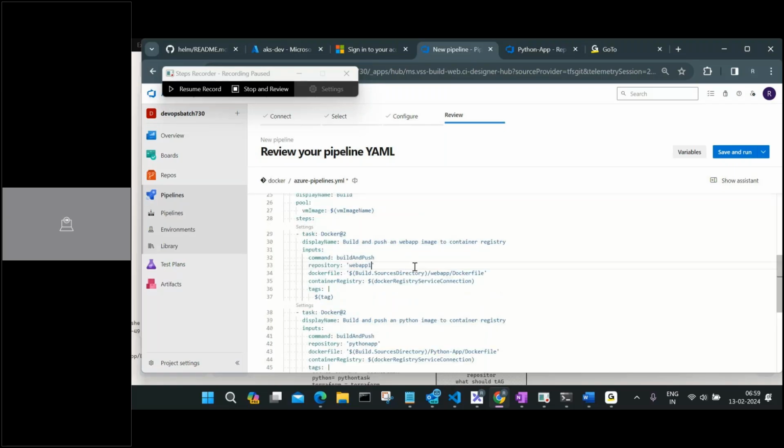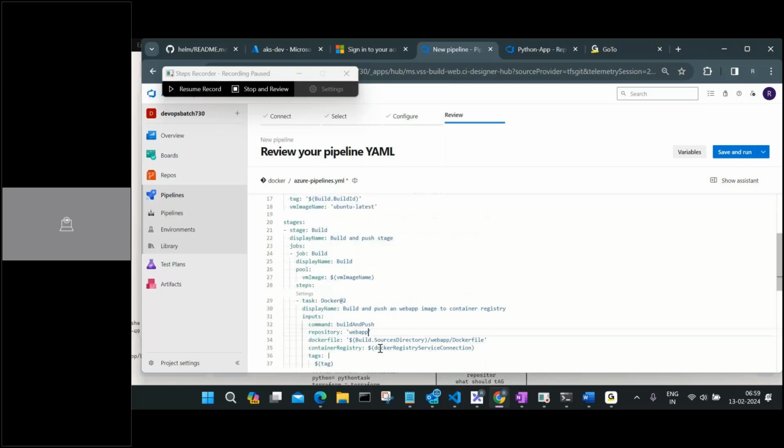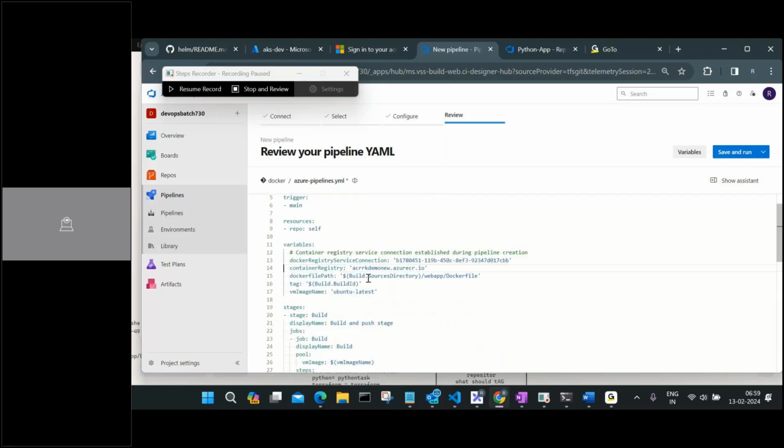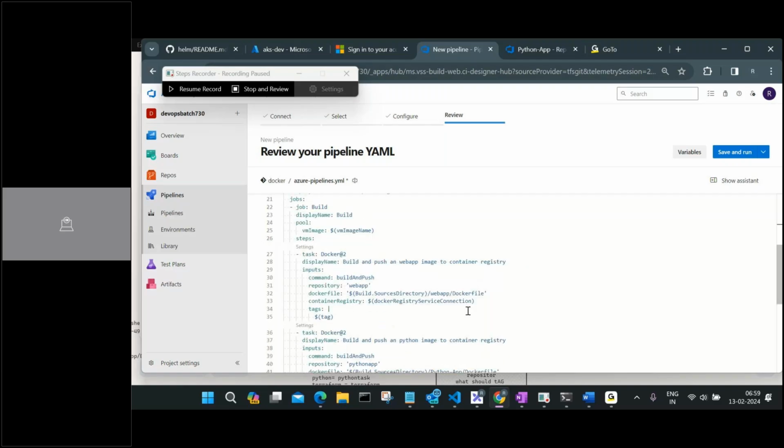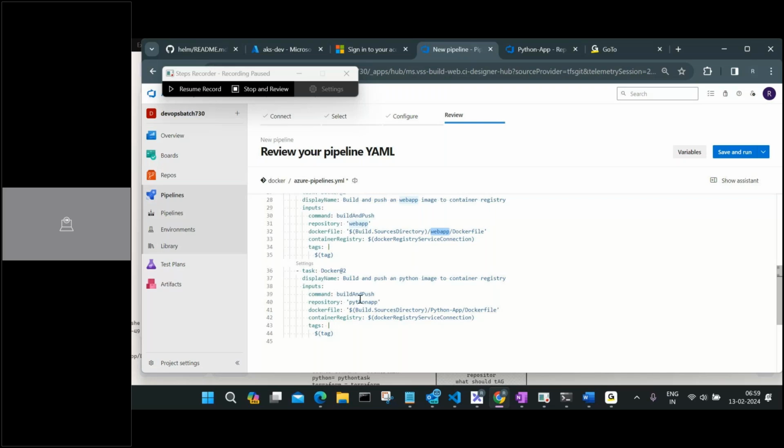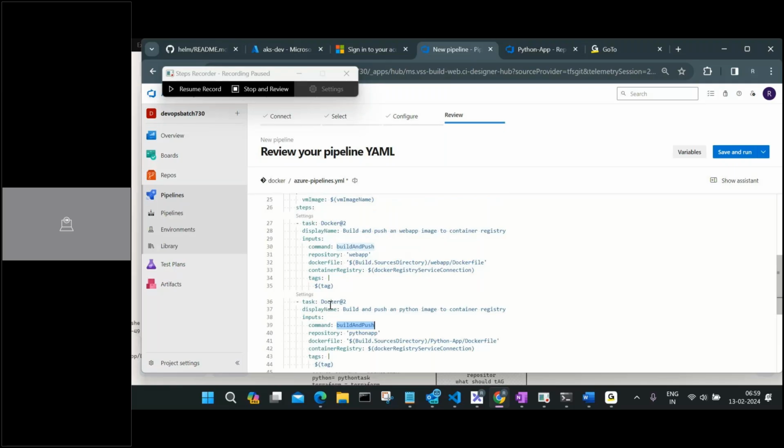Now I can delete these things. I don't want image repository, right? Image repository was there, so I can get rid of these things, and I can also get rid of this. I will just need four things here which are common. Fine, no problem. So I've created one web app image name here, and then the second image I'm going to create is the Python app, and exactly the same thing. I'm going to change this again, because command is fine, same thing here. Task is same. Okay, display name I've changed, and everything is fine.